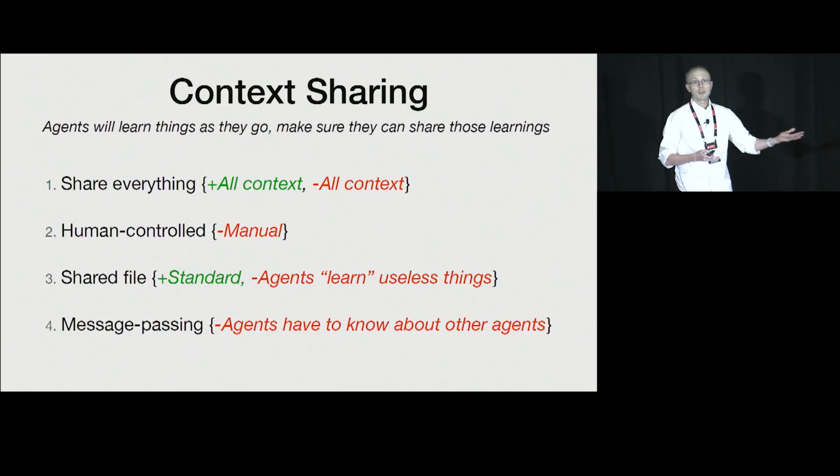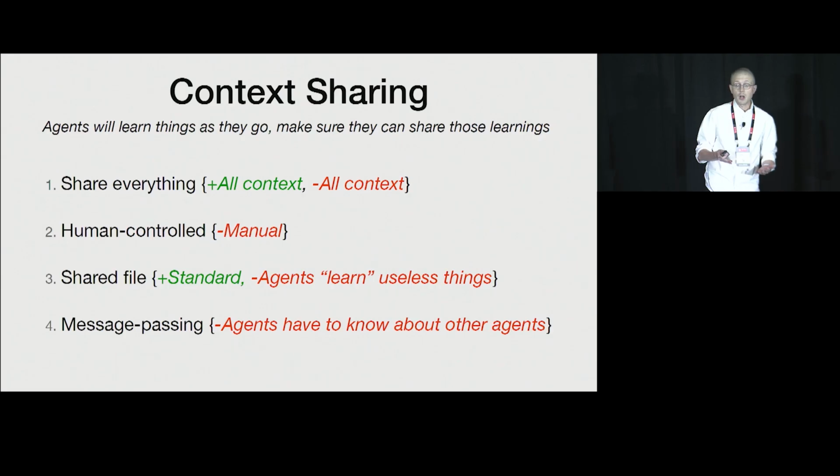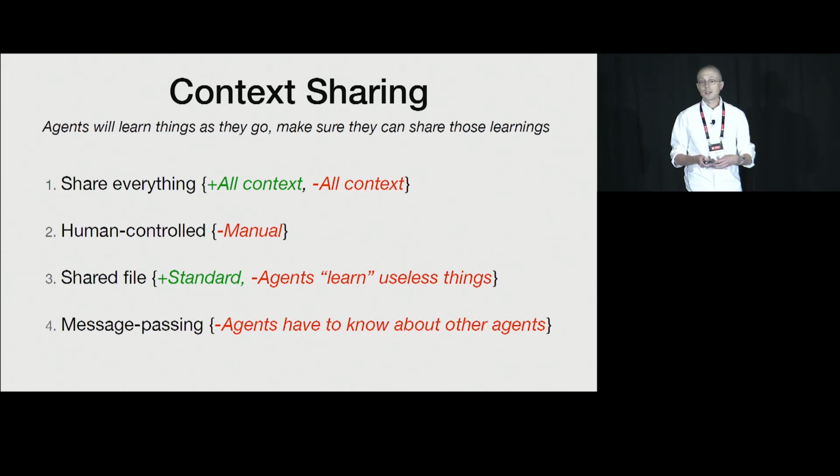You can share everything. Which is great because agents will always have the context of every other agent that's running in the system. That's a good thing. It's also a bad thing. You're polluting the context window and you're making it so that agents are going to have a harder time focusing on what actually matters. You can have a human in the loop who is trying to share these findings, which is excellent, but you're going to get high quality learnings, but you're not necessarily going to get a very happy software engineer, because they have to be very carefully monitoring these agents for relevant discoveries and then populating it by pasting it into new prompts and things like that.